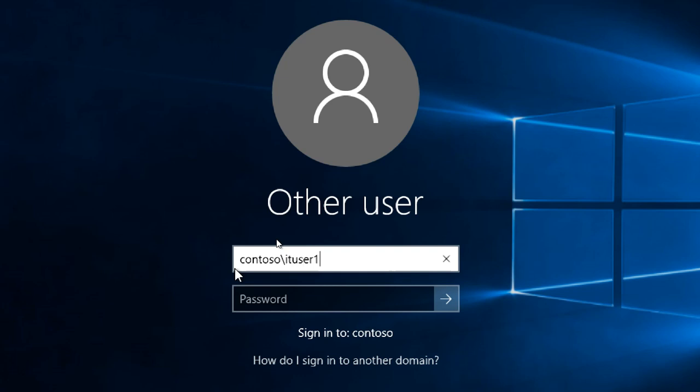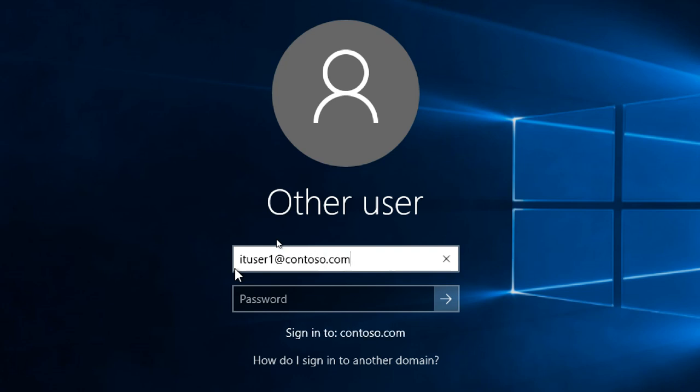But it is already showing Contoso directly below, so you need not do that. It is already showing Contoso, which means you are logging into the domain only, so that is your domain name anyway.